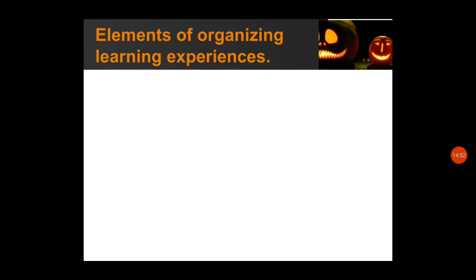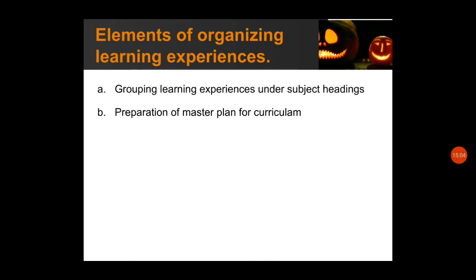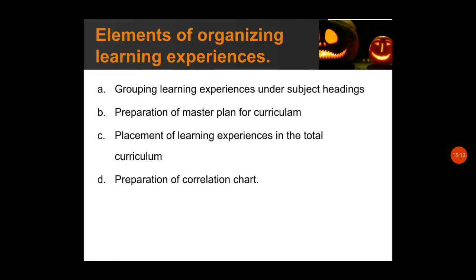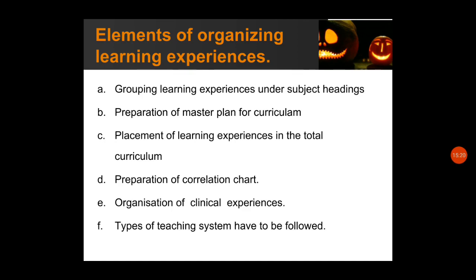What are the elements we have to keep in mind when we are organizing learning experiences, or what all things we have to organize? The first is grouping learning experiences under subject headings, then preparation of a master plan for the curriculum, placement of learning experiences in the total curriculum, preparation of a correlation chart, organization of clinical experiences, and the types of teaching system to be followed.